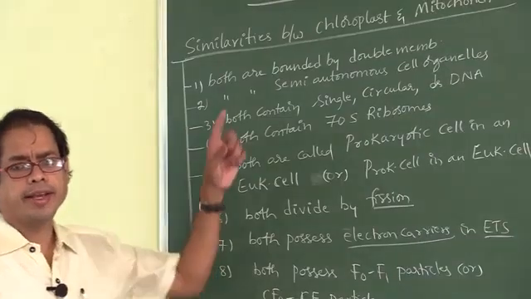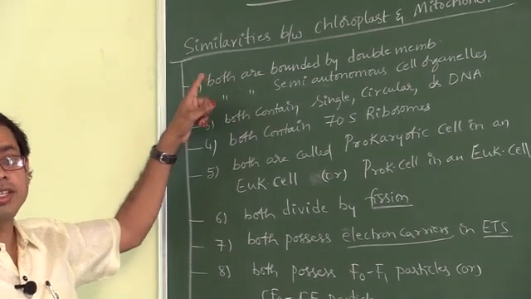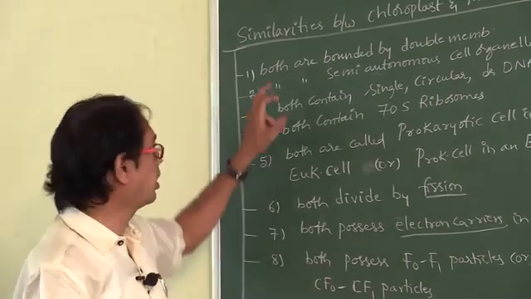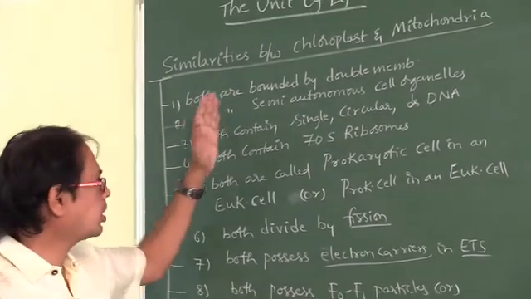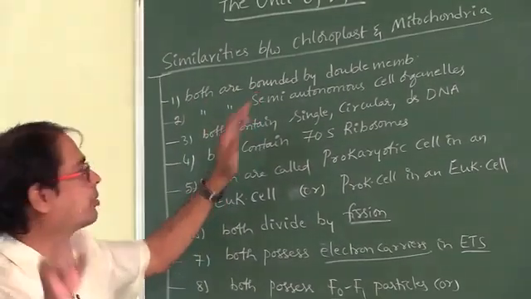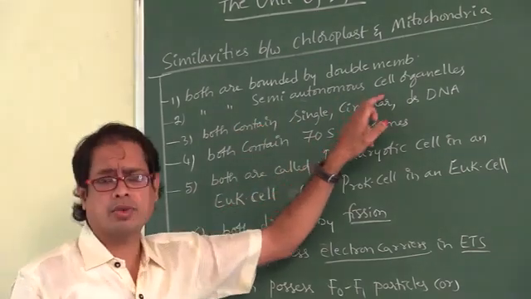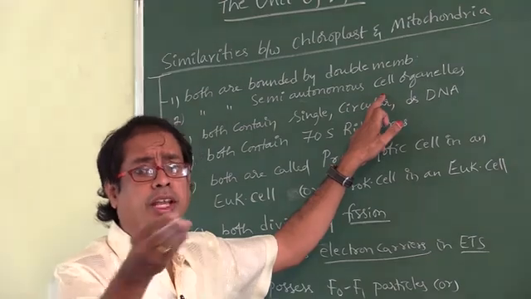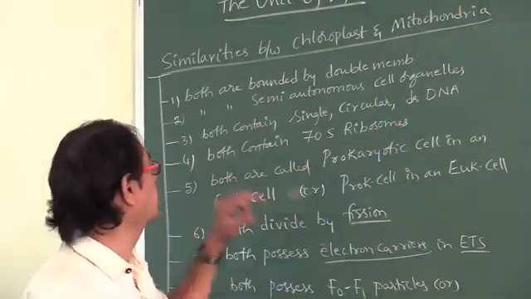Right. Now look at here, my dear students. Now I want to show the similarities between chloroplast and mitochondria. Both are bounded by double membrane. Both are semi-autonomous cell organelles. Why? Because they contain their own DNA. That's why they are called semi-autonomous cell organelles.